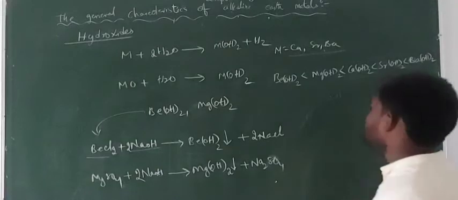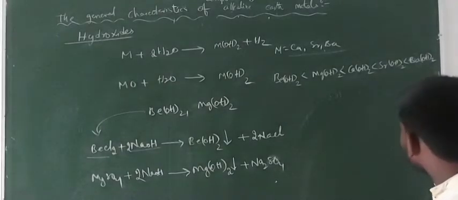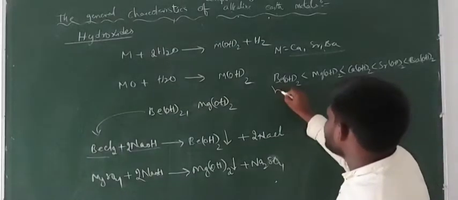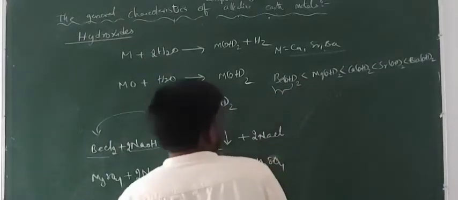This is the order of basic strength of the hydroxides. Now here, which is amphoteric in nature?